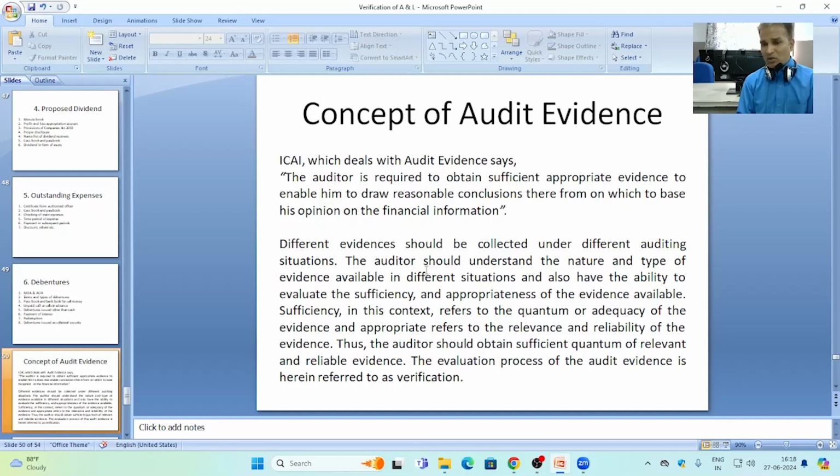The evaluation process of the audit evidence is herein referred to as verification. So what is the concept of audit evidence? The auditor should gather a sufficient number of evidences, and evidences should be reliable in nature, because on these evidences an auditor will base his opinion in his audit report.